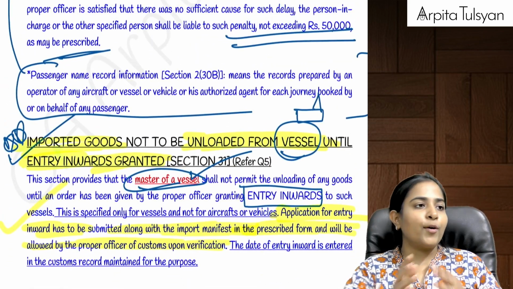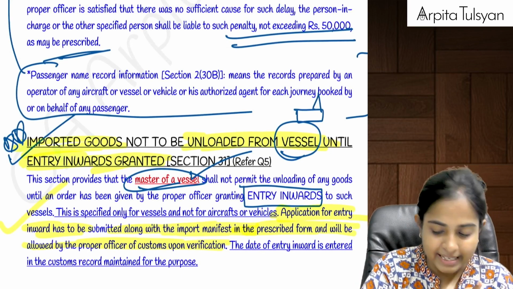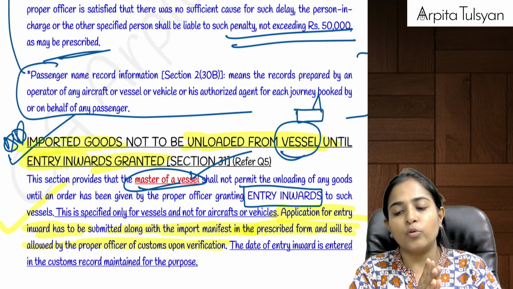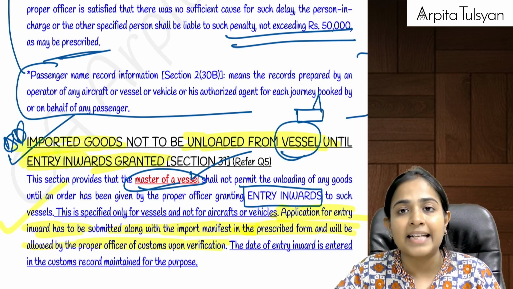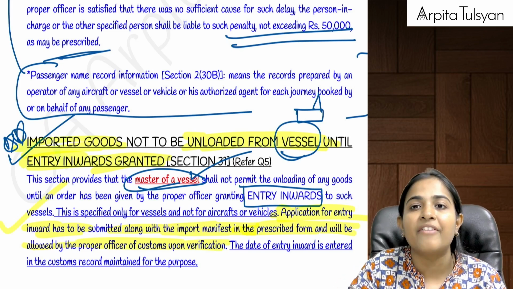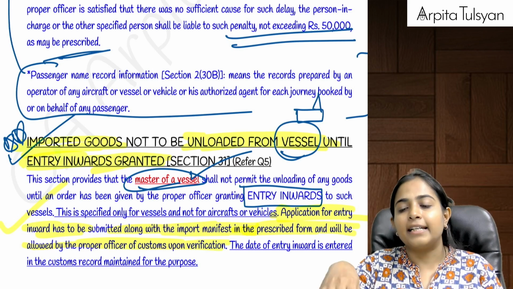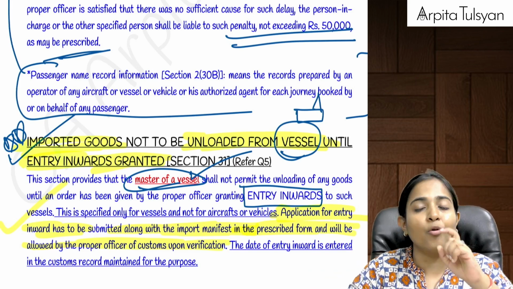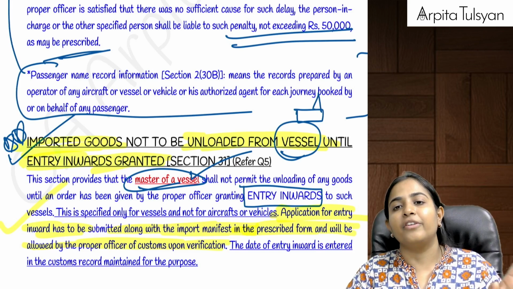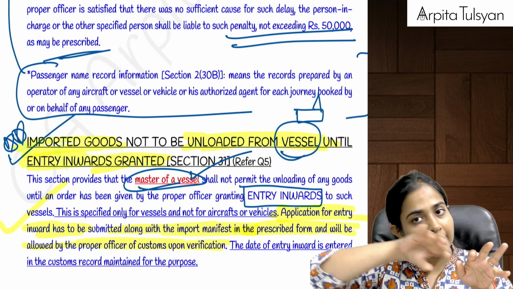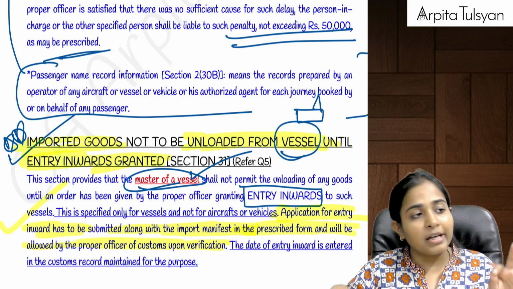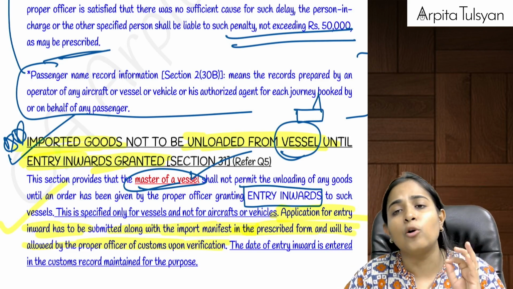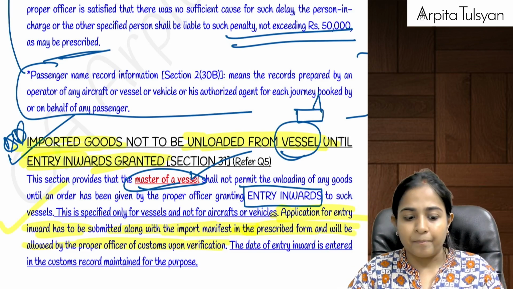Yes. Then going on to the next section, that is section number 31. Section number 31 is specifically applicable only to vessel. Here they are telling that till the time the customs officer does not give an entry inwards, the master of the vessel, since we are talking only about vessel, is not allowed to start the unloading of the goods. Only when the proper officer gives the entry inwards, only then unloading of the goods can be started. Are you clear with this?